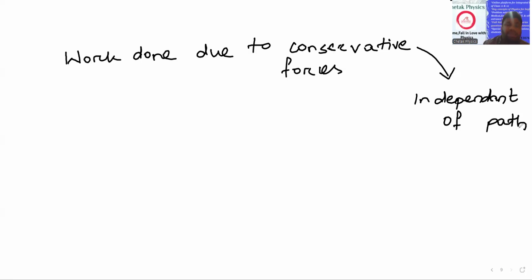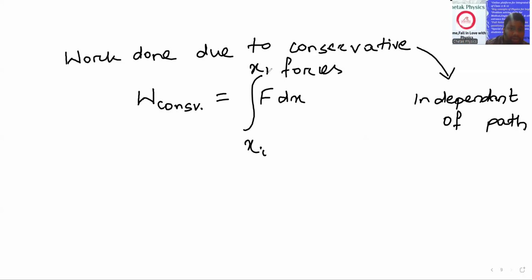It depends on the initial and final point. So if we calculate work done due to conservative force, it will be the integration of F dx, and it is independent of path. I will simply put the initial point and final point. This formula for variable force is valid for conservative force, and it depends only on the initial and final point.